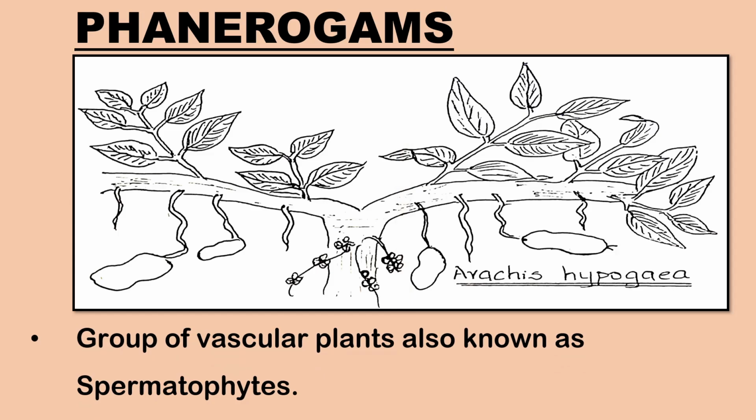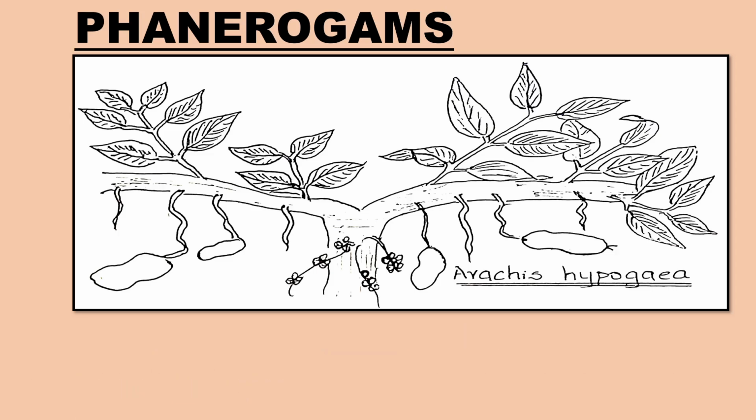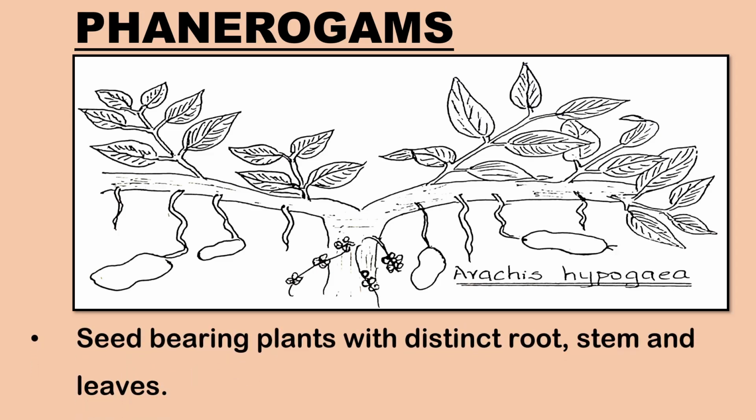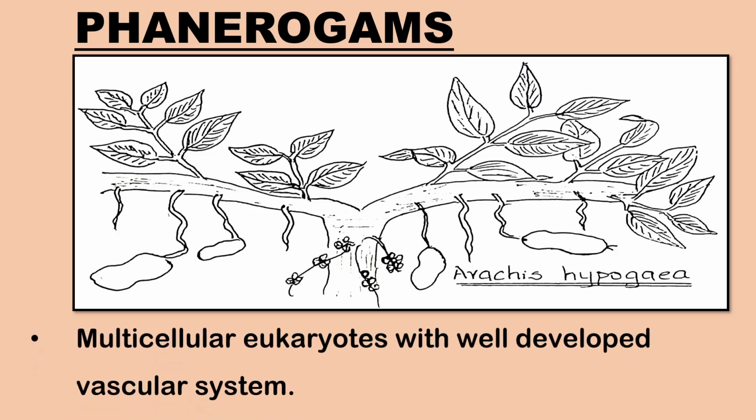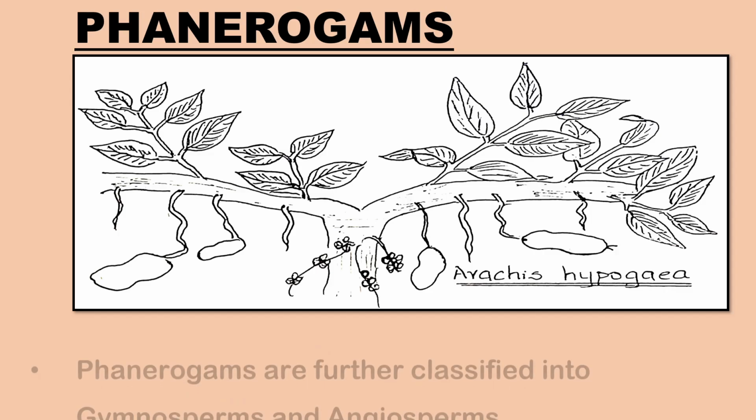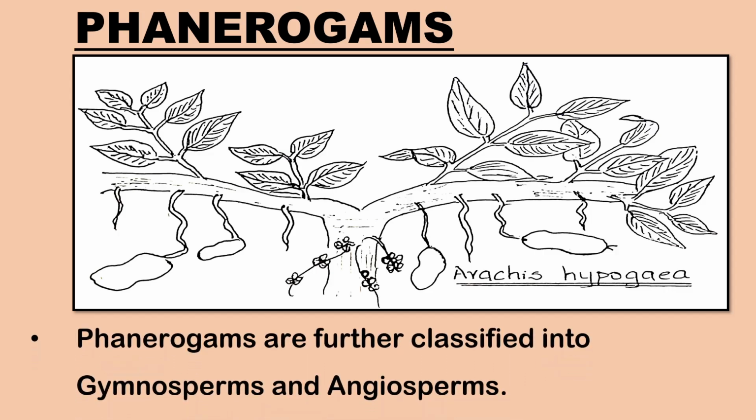Phanerogams are a group of vascular plants, also known as spermatophytes. They are seed-bearing plants with distinct root, stem and leaves. They are multicellular eukaryotes with a well-developed vascular system. They are classified into Gymnosperms and Angiosperms.